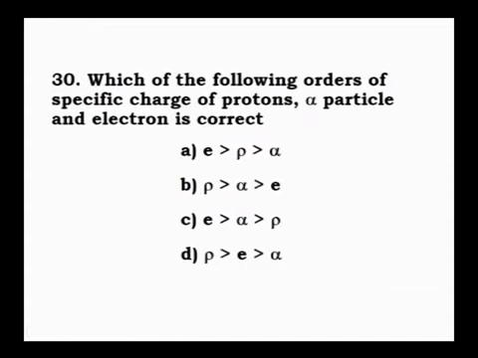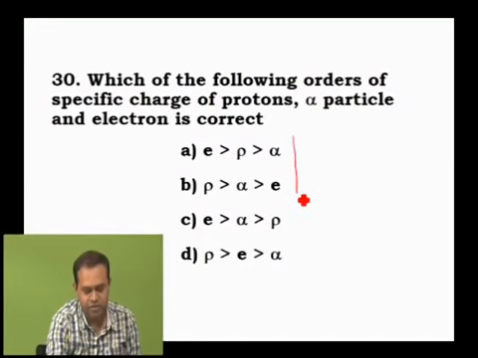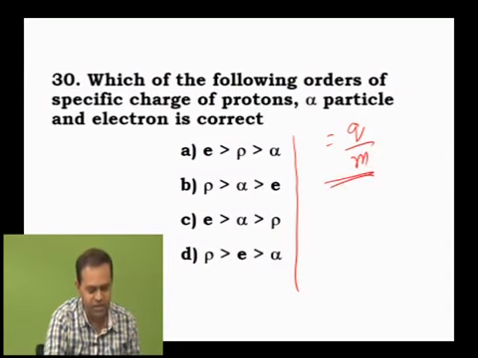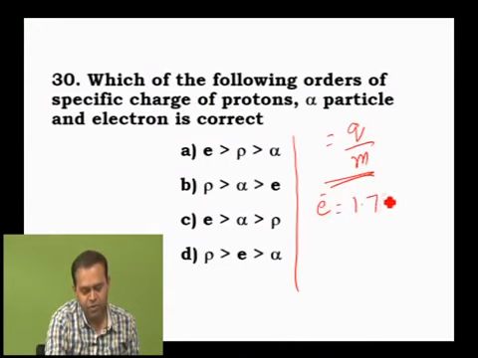Which of the following orders of specific charge of proton, alpha particle and electron is correct? First of all, specific charge is the ratio of charge divided by mass. Okay, the ratio of charge by mass is called specific charge. Here I will tell some values. If we calculate the specific charge of an electron, the value comes out to be 1.76 into 10 to the power of 11.